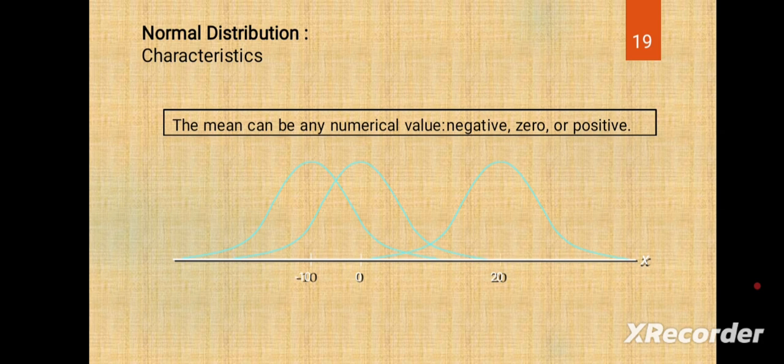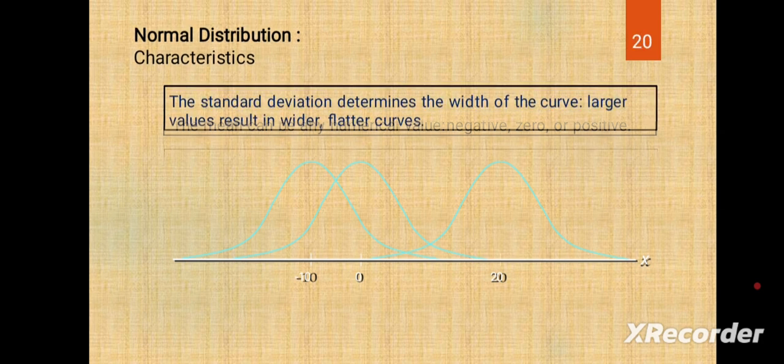Whether the mean is negative, 0 or positive, the normal distribution curve is not skewed.